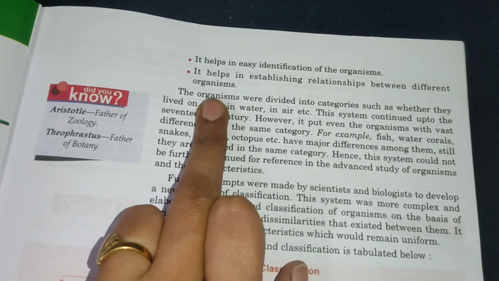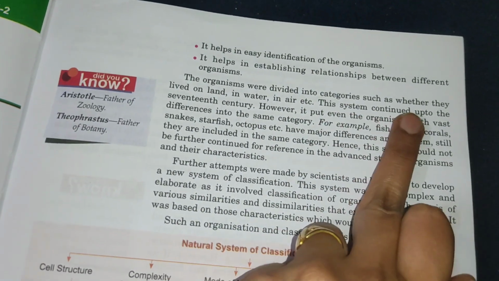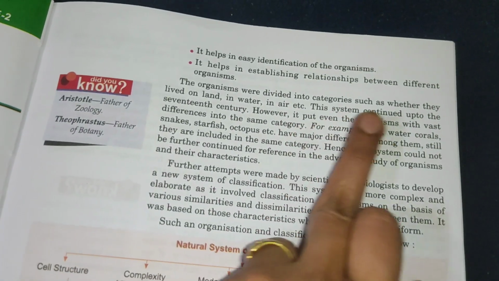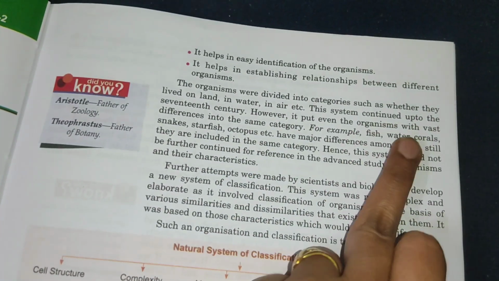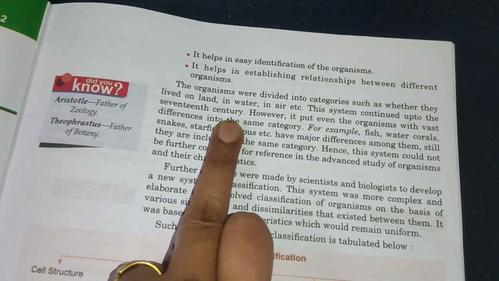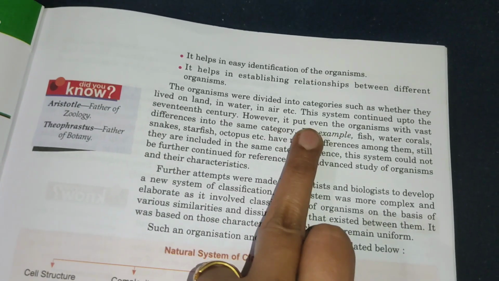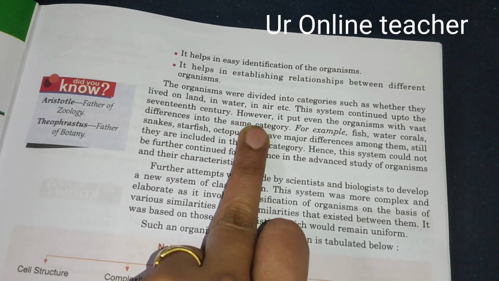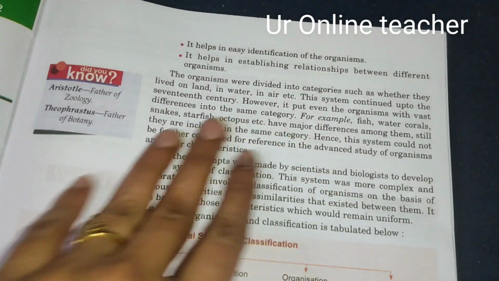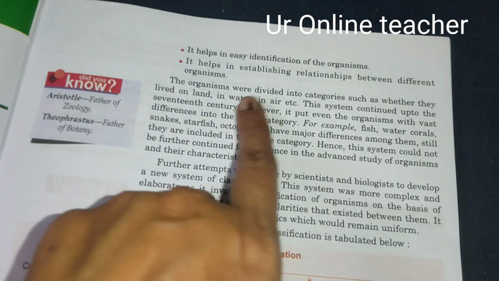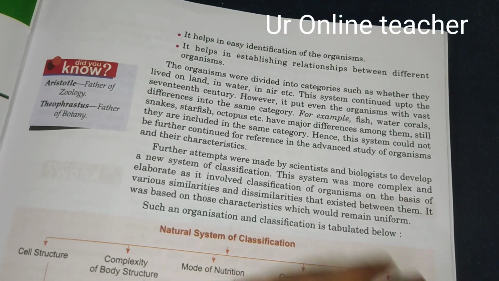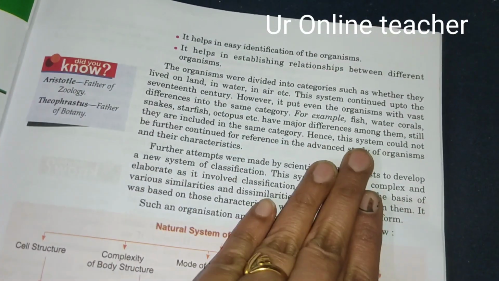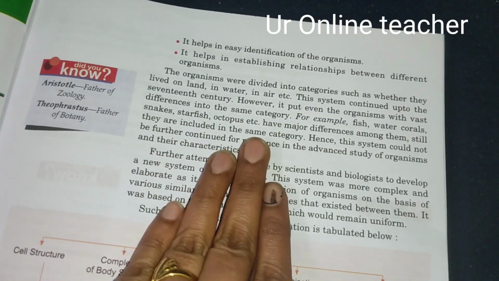Then, the organisms were divided into categories such as whether they live on land, in water or in air, depending on where they live. The system continued up to the 17th century. However, it put even organisms with vast differences in the same category. It continued for so many years, but after seeing that organisms with so many differences were kept in the same category, like fish, water corals, snakes, starfish, octopus, the system was questioned.